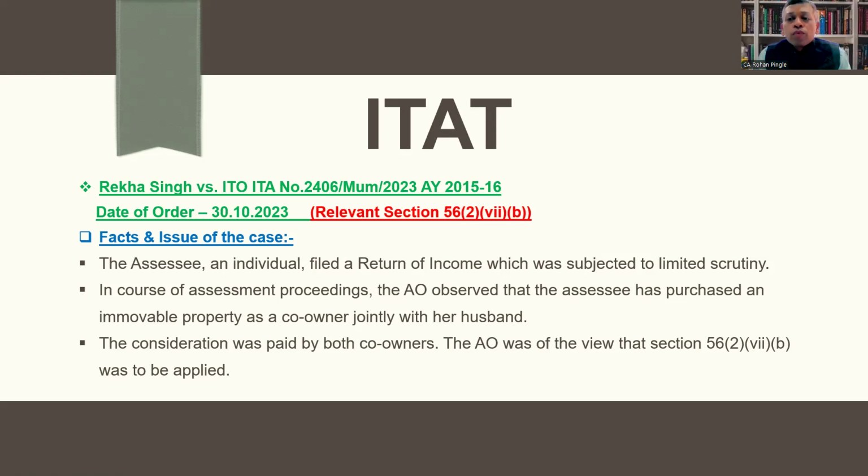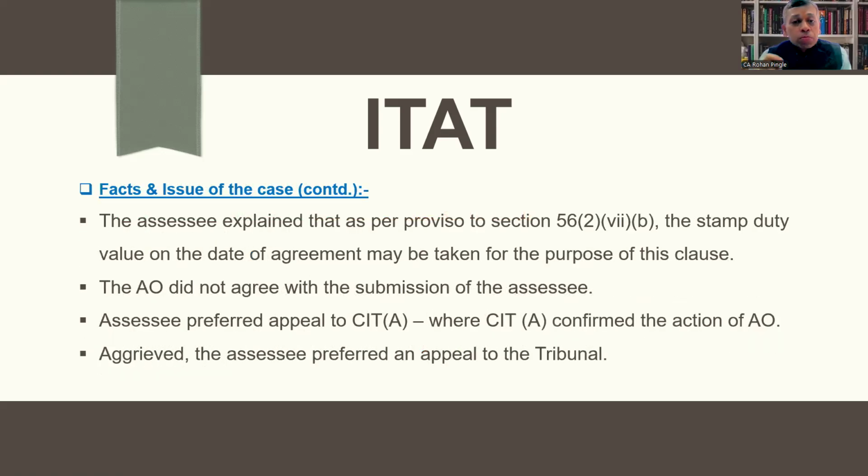The AO was of the view that Section 56(2)(vii)(d) was to be applied. The assessee explained that as per the proviso to Section 56(2)(vii)(b), the stamp duty value on the date of agreement may be taken for the purpose of this clause. The AO didn't agree with the submission of the assessee.